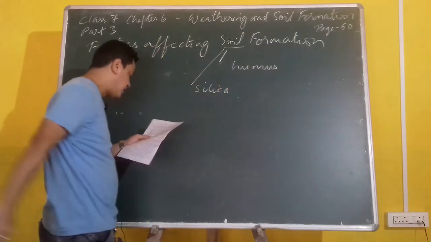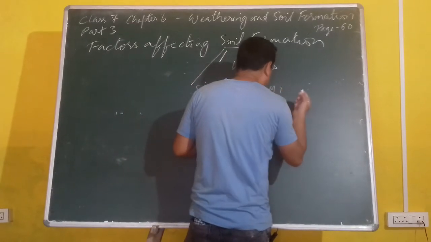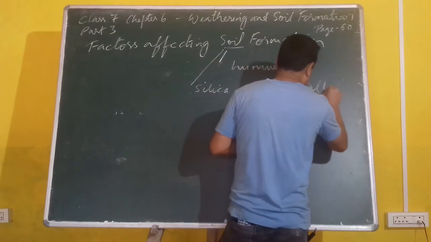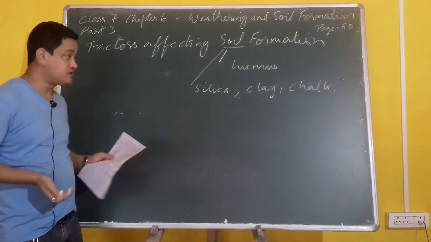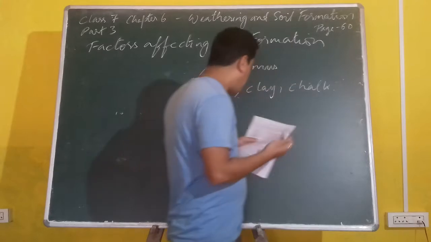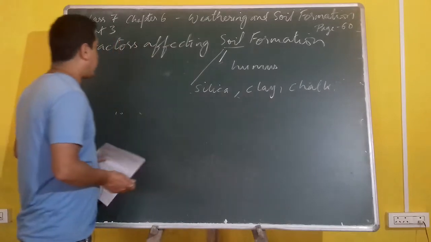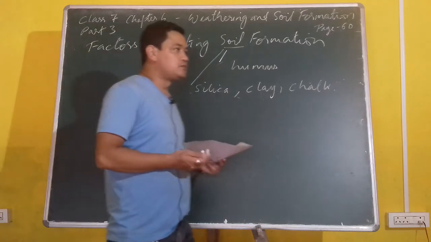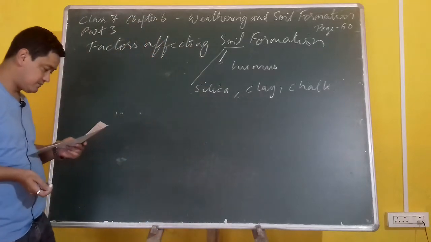Silica is found in the soil, as well as clay, as well as what we call lime or chalk. So the soil is made of many things. It is made of humus, water, air, living organisms, and it has mineral contents also. So you find the soil is formed of much organic matter as well as mineral content.